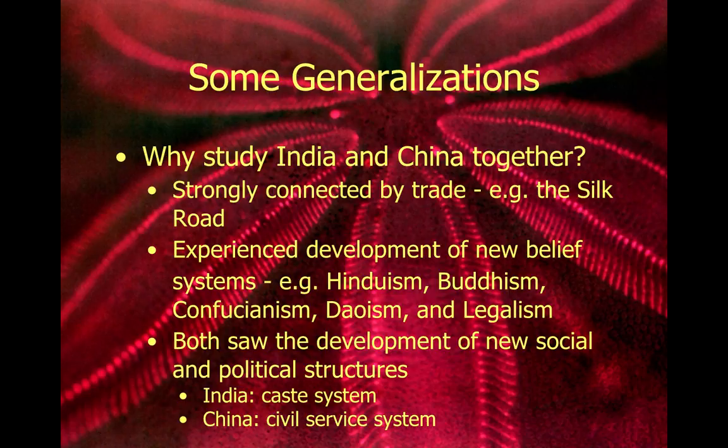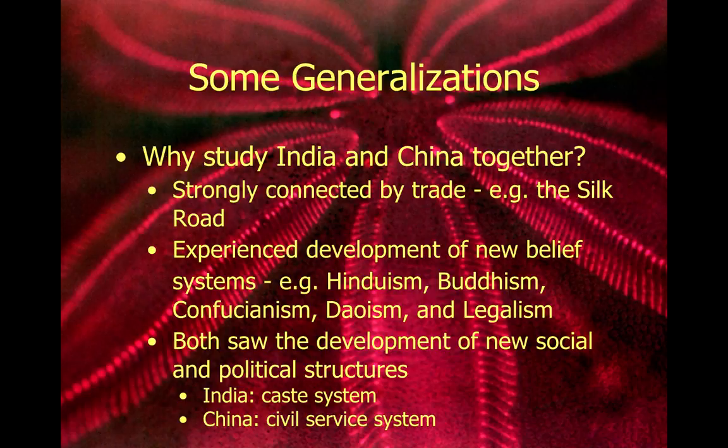One of them is that they're strongly connected by trade. Now, we tend to associate the Silk Road mainly with China, but the Silk Road also had stops in India. And so both of these empires are strongly connected to each other, and they're also connected to the West via the Silk Road. And we're also going to see that there are going to be new belief systems, both in a religious sense, and some of them are slightly more secular when we're talking about China.